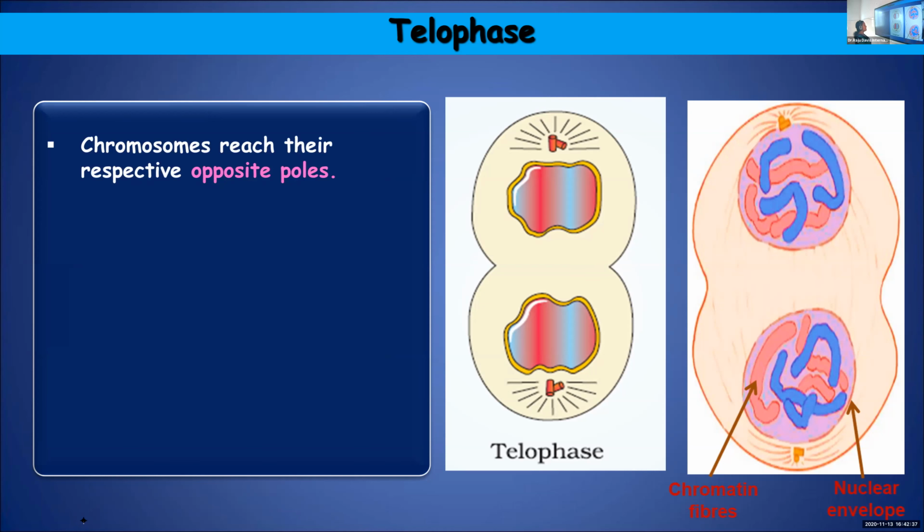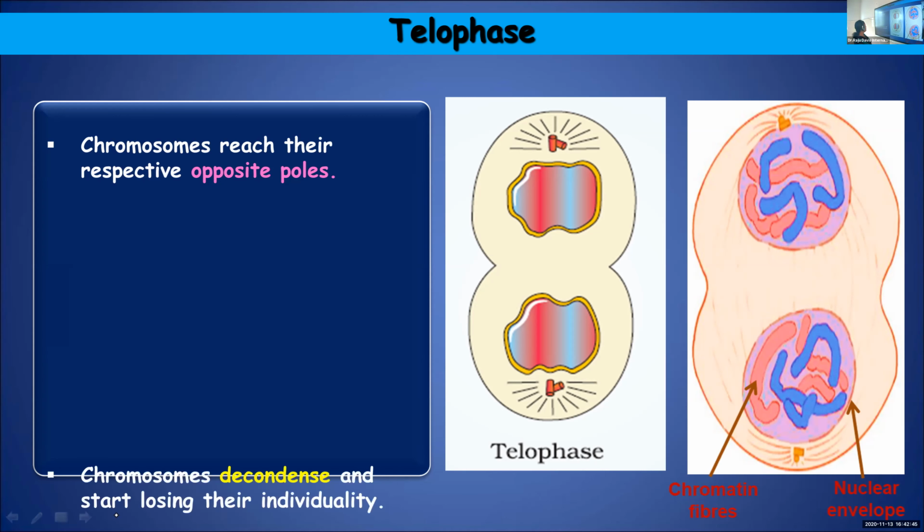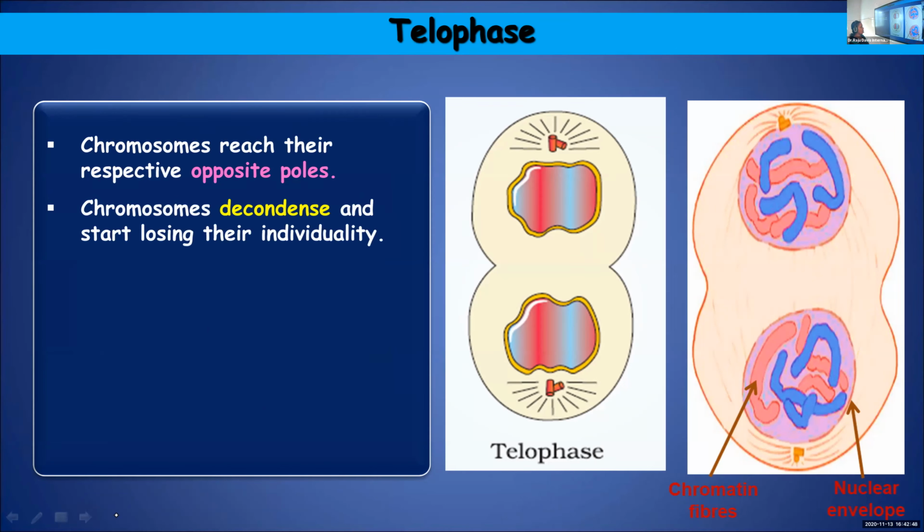Then comes the last stage, telophase. Now already the chromatids have reached the opposite poles. The chromosomes now will decondense. In the beginning, it was in the form of chromatin fibers. At the onset of cell division, they got condensed and formed short and thick chromosomes.